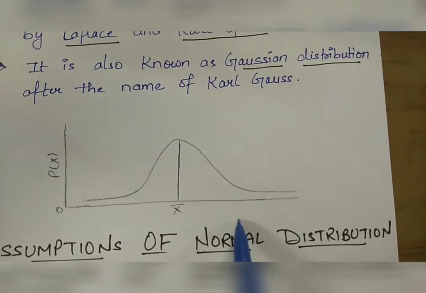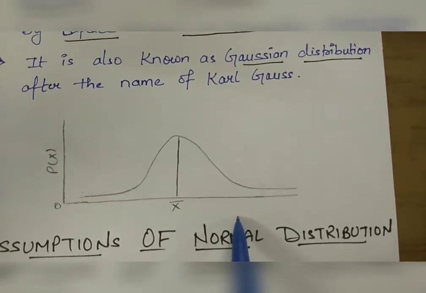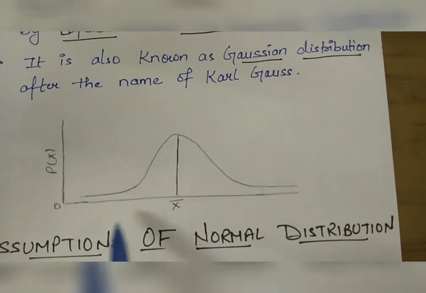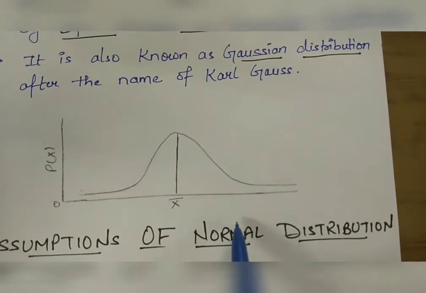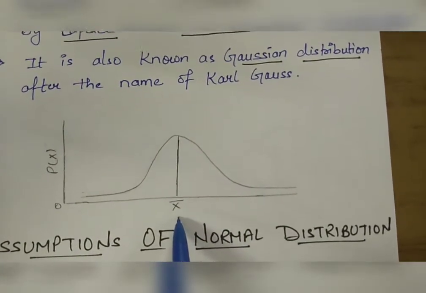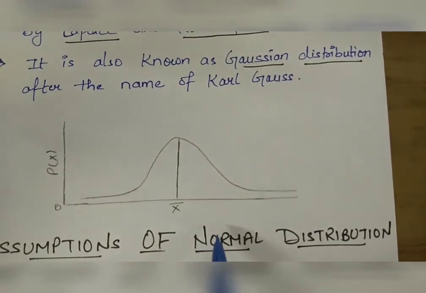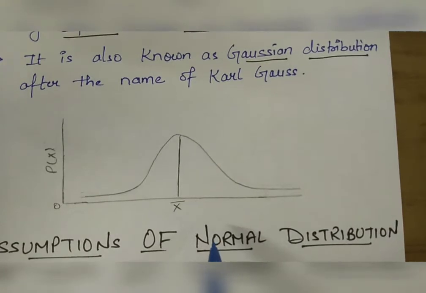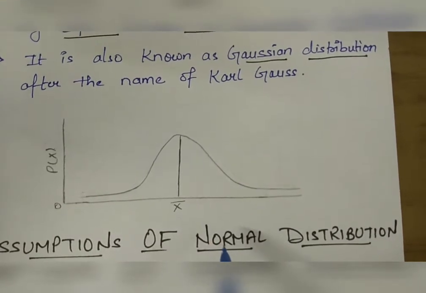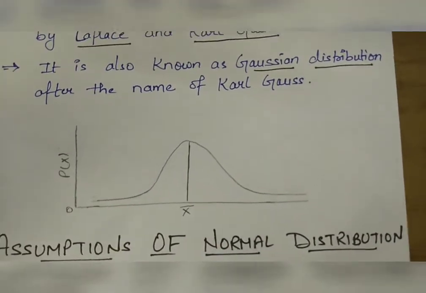The normal curve is a graphical representation of normal distribution. The shape of a normal curve depends on the mean, x bar, and the standard deviation. There will be different shapes of the normal curve for different values of mean and standard deviation.